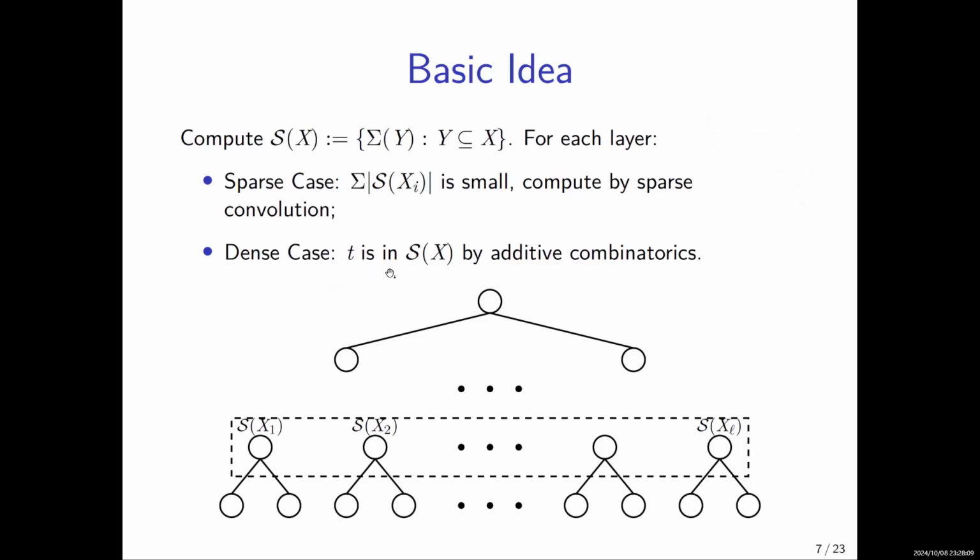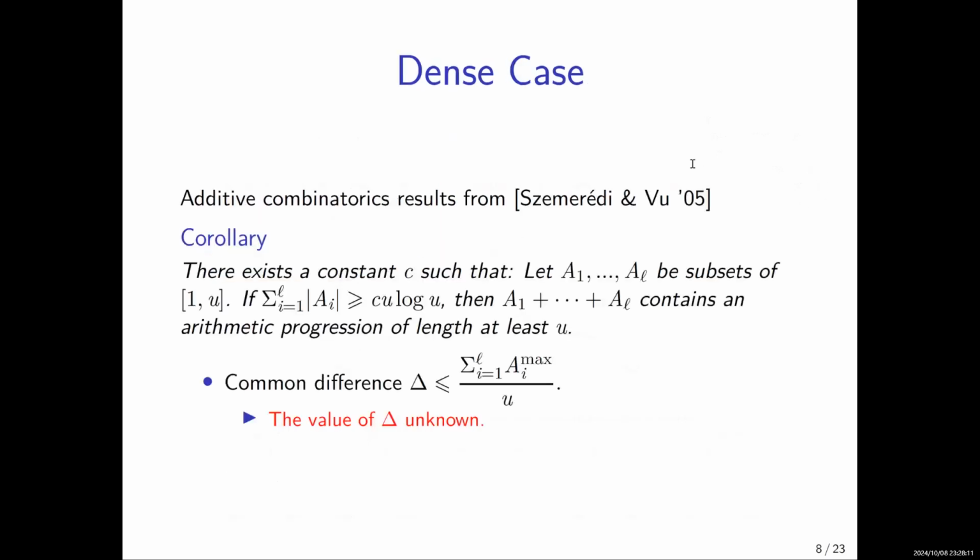This is due to Szemerédi and Freiman, which basically says that if you get a sequence of sets where all integers are within U, if the sum of their cardinalities exceeds U, then their subset sums must contain an arithmetic progression of at least U terms.